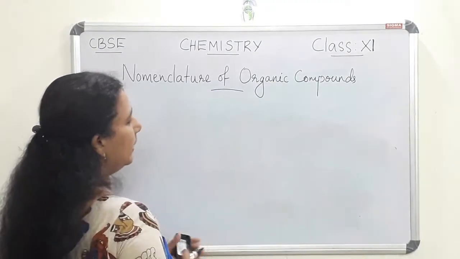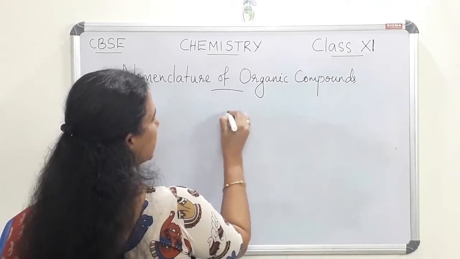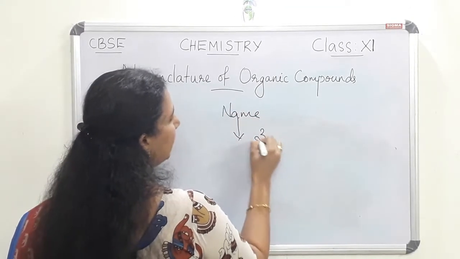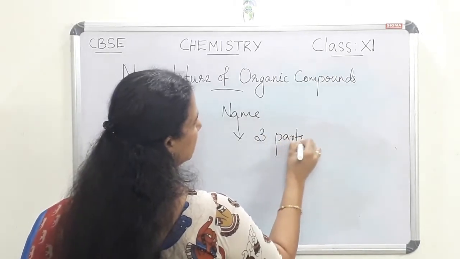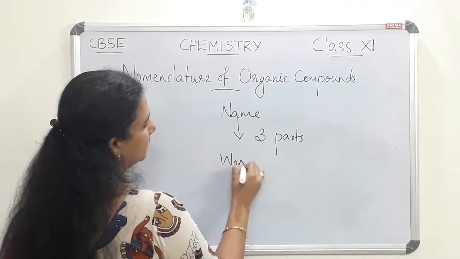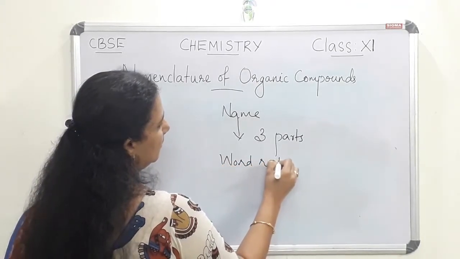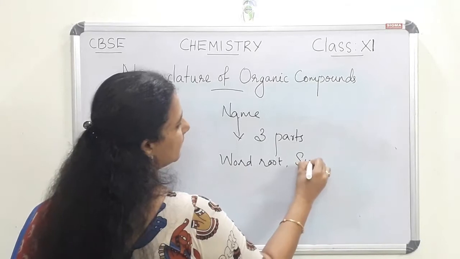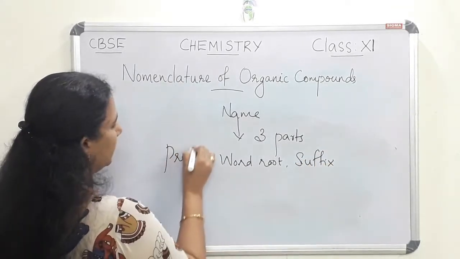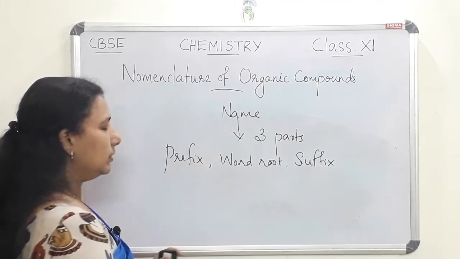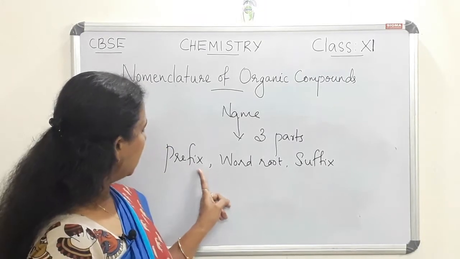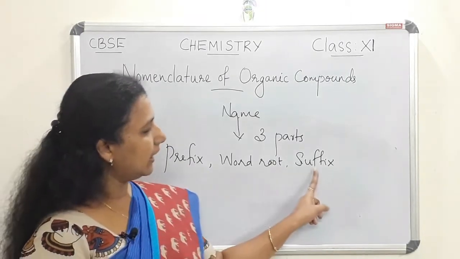According to the IUPAC system of naming, the name of an organic compound consists of three parts. They are the word root, suffix, and prefix. So there are three parts in the name of an organic compound: prefix, word root, and suffix.